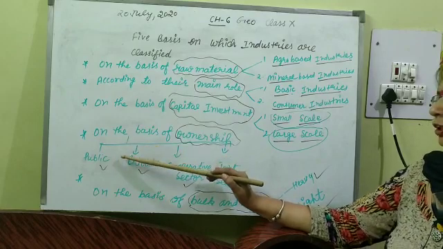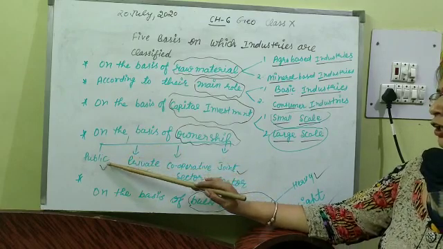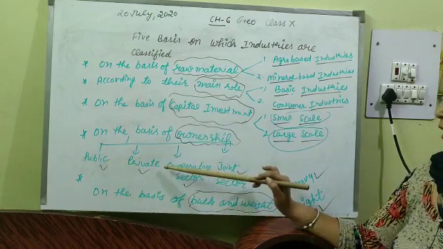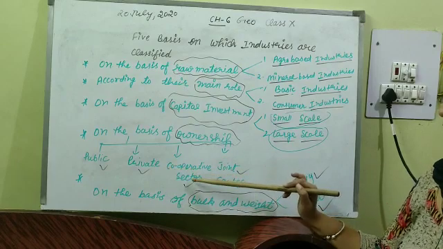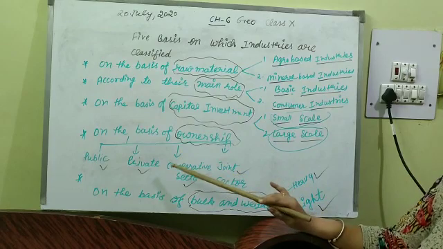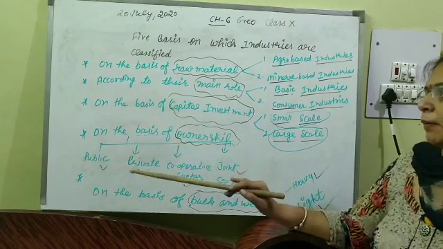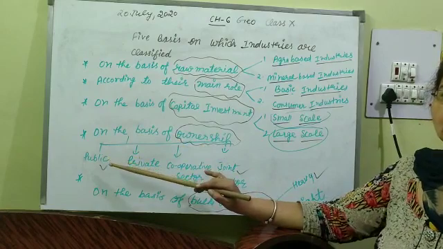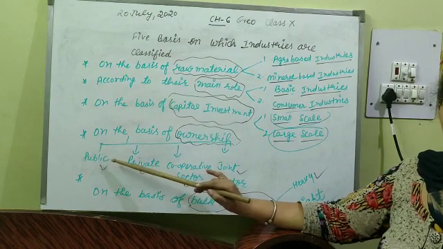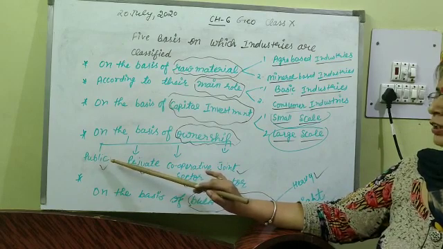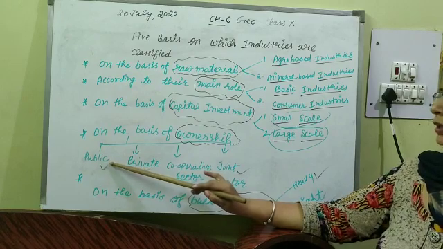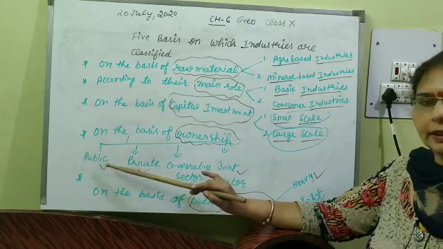On the basis of ownership, we can divide our industries into four categories: public sector, private sector, cooperative sector and joint sector. We shall discuss these one by one. First is public sector industries. These are owned and operated by government agencies, and there are full rights of the government on these industries. BHEL and SAIL are examples of public sector industries.